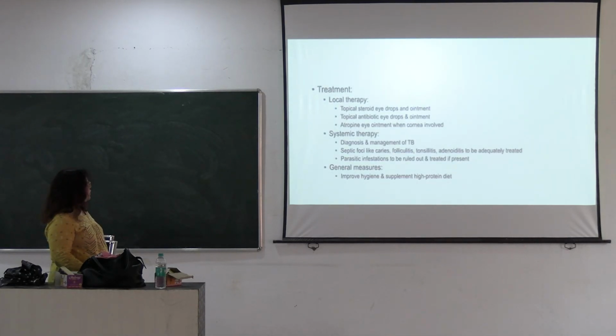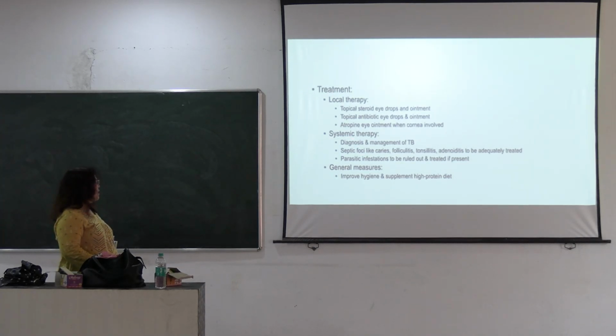Then treatment. Treatment is divided into three groups: local treatment, systemic treatment and general measures. So local therapy: steroid eye drops and ointment are given, topical antibiotic eye drops and ointment are given, and atropine ointment is given only in involvement of the cornea.